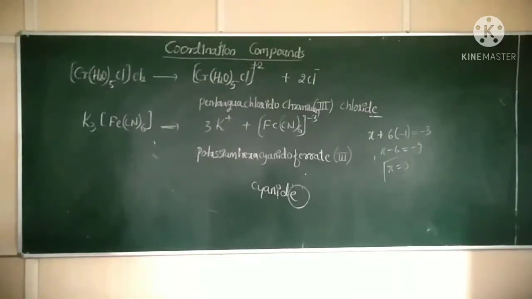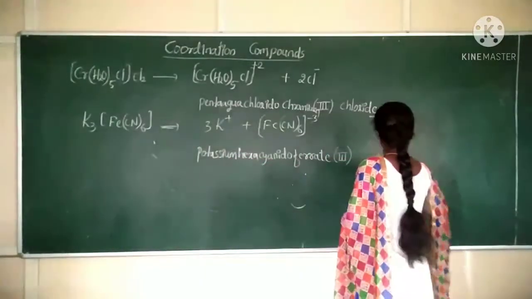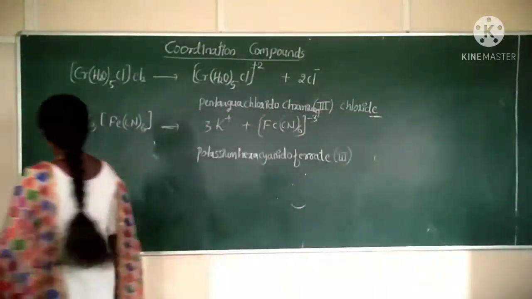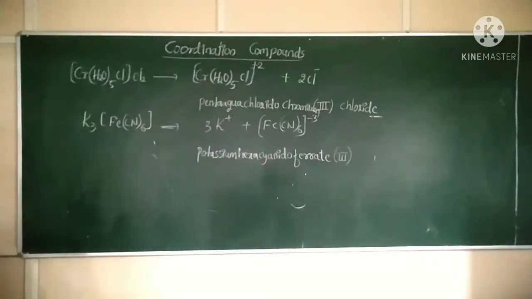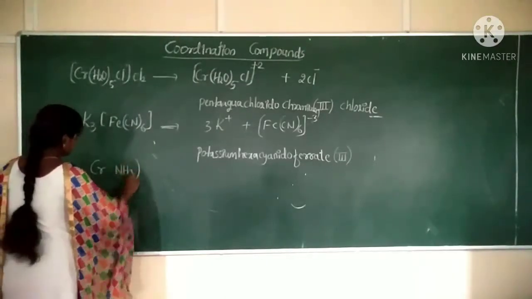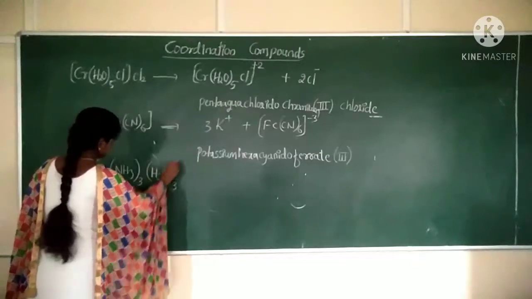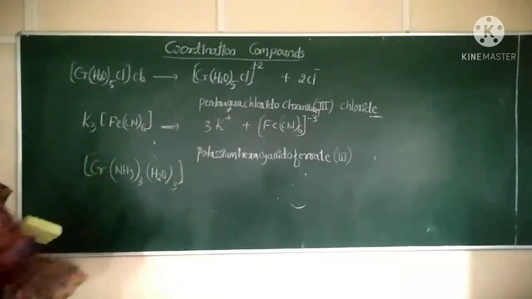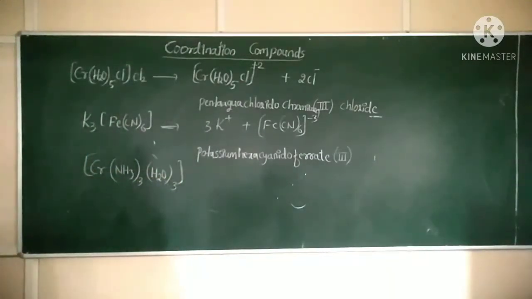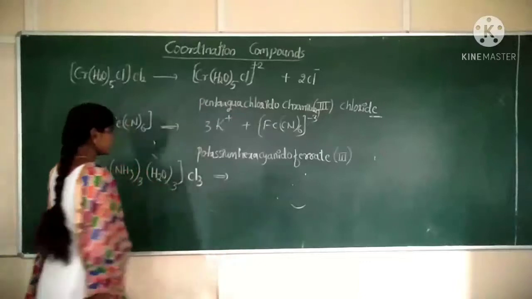Next example. Chromium, NH3 3 times, H2O 3 times. Outside the coordination sphere we have Cl3. Correct? So name it.